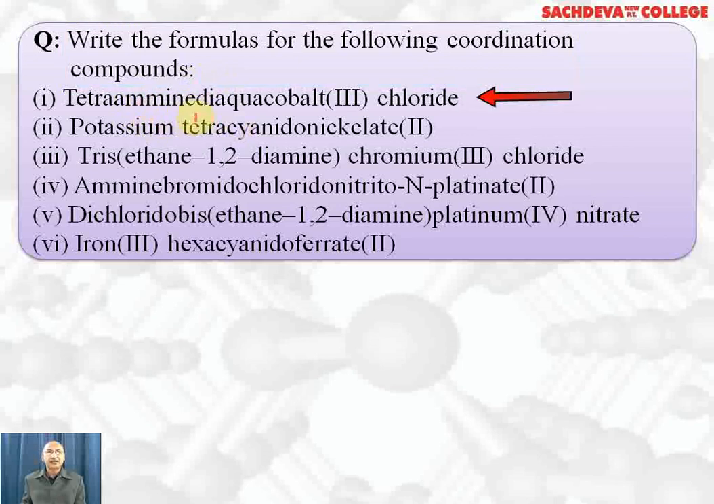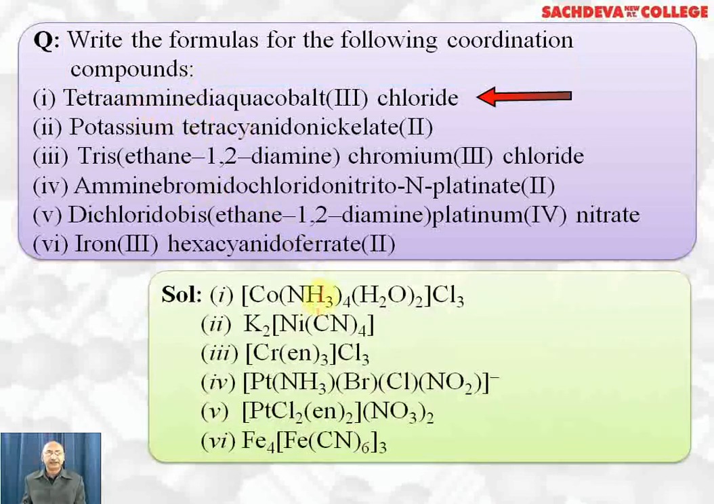Write the formulas of the following coordination compounds. Tetraamminediaquacobalt(III) chloride. Tetraammine, ammonia we have written 4 times. Diaqua means water 2 times. Now +3 is the charge on cobalt, so Cl3 will come outside. Next one, potassium tetracyanido or cyano also we call it, nickelate(II).